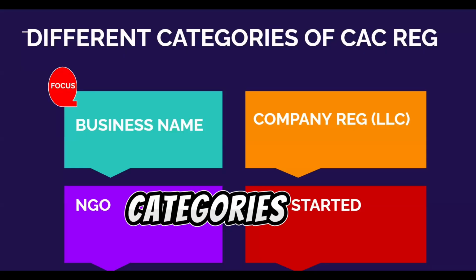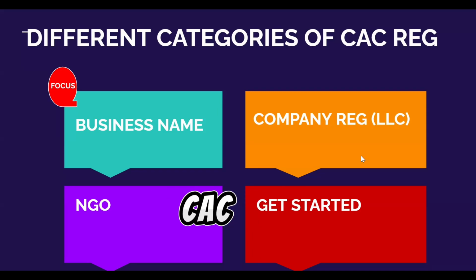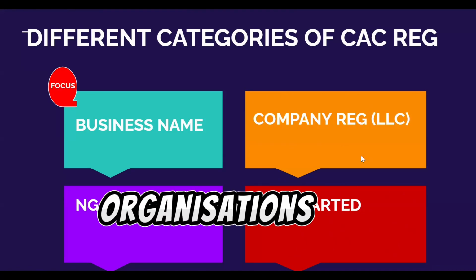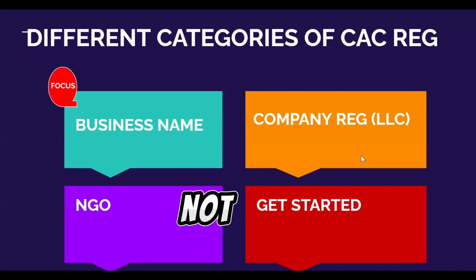So these are the different categories of CAC registration. As you all know, CAC means Corporate Affairs Commission. It's a government body in Nigeria bestowed with the responsibility to register companies or organizations in Nigeria. So any organization that is not registered with CAC is not recognized by the government. So this is what CAC does, and there are different categories of registration with CAC, but the most prominent ones are business name, company, and NGO.